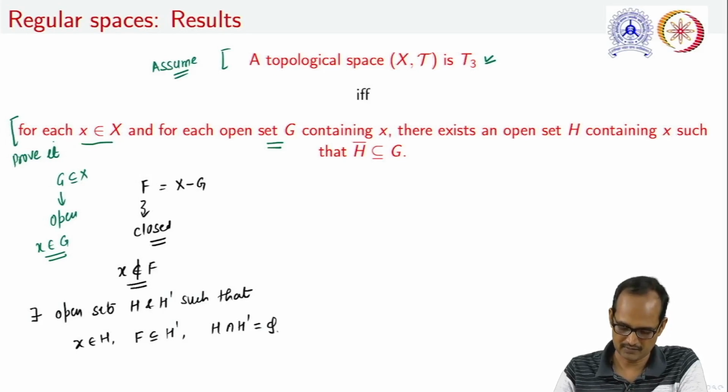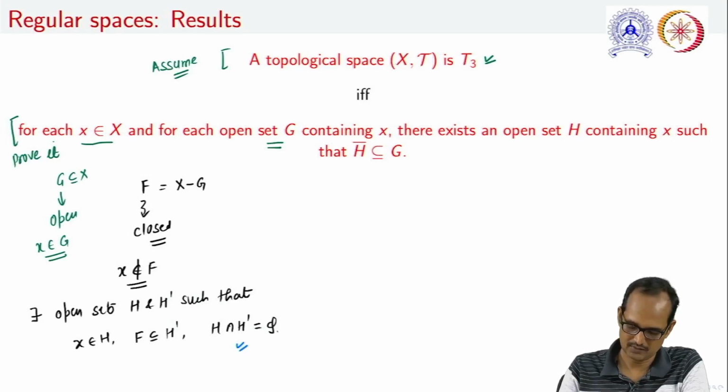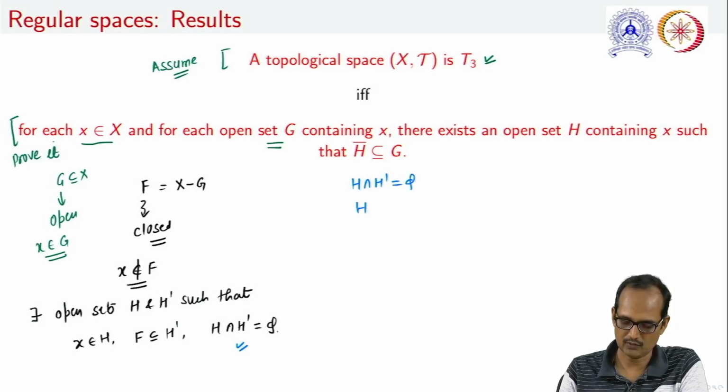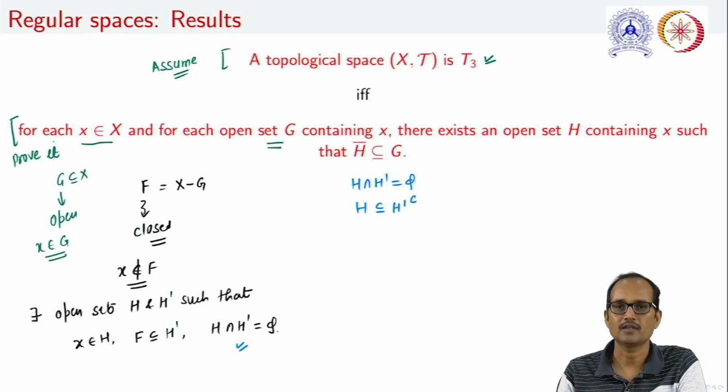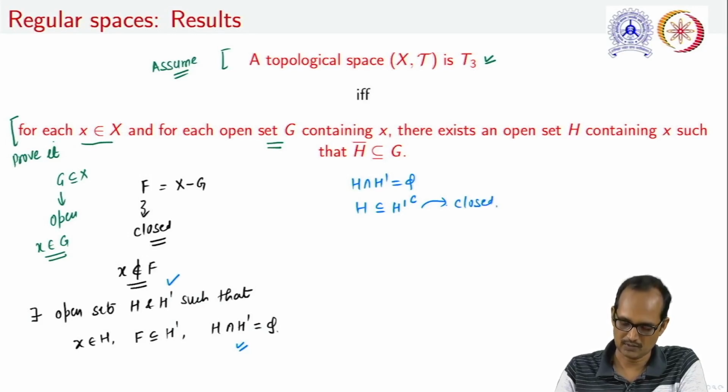Now, if H and H dash are disjoint, what we can conclude? We can conclude that H is a subset of complement of H dash. Also, it is to be noted that because H dash is open, its complement is closed. And if this is closed, if we are taking closure, we can say that closure of H is a subset of this H dash complement.